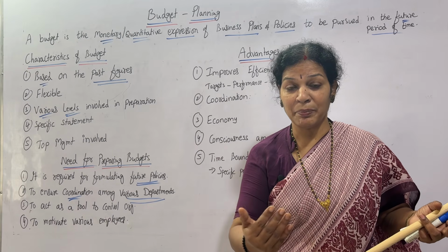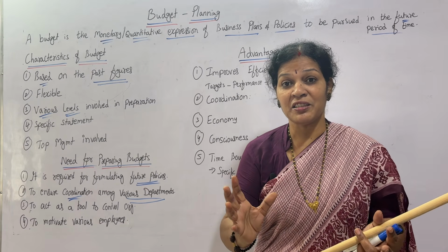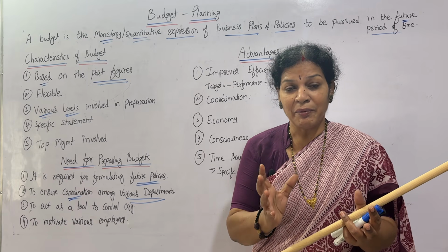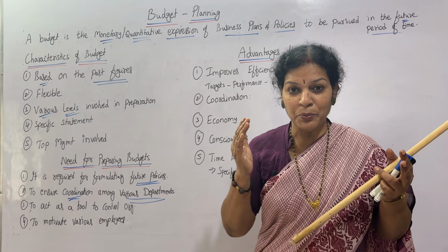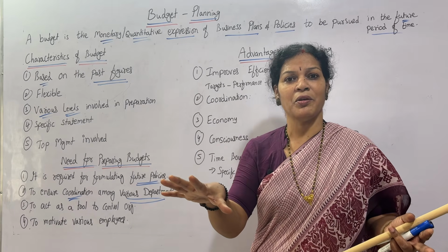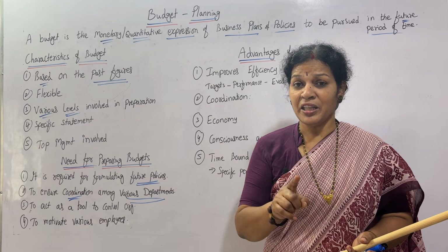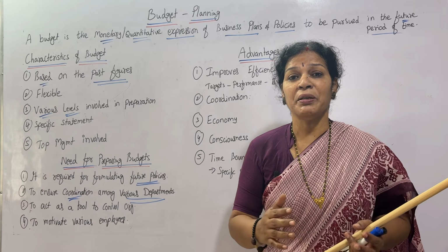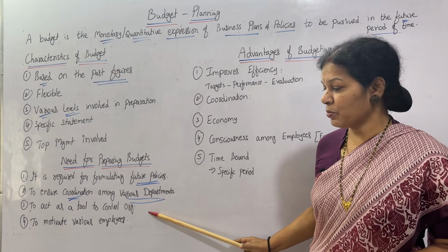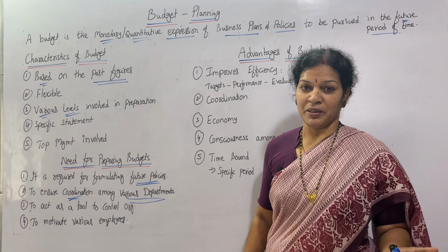We are involving all the departments. When we involve them, all the department heads have knowledge about this budget, isn't it? So they will have good coordination. We have to move together because if 5 heads are there, 5 members having knowledge about this budget will move according to that. There will definitely be coordination between all the department heads. That is what we are talking about in this point: to ensure coordination among various departments.